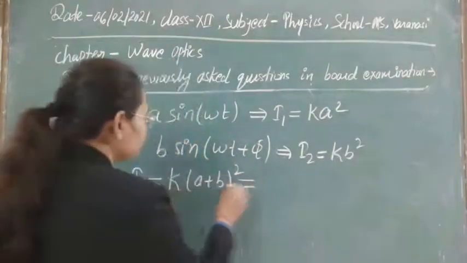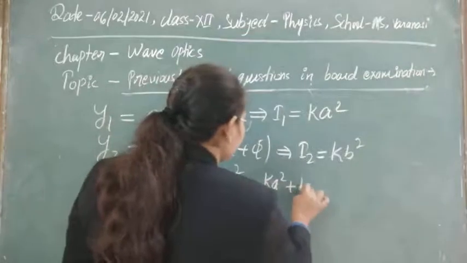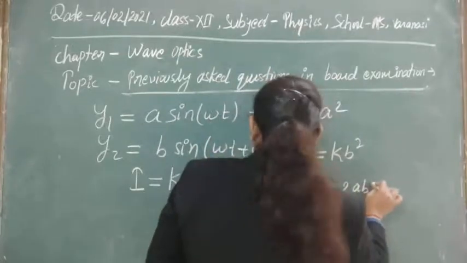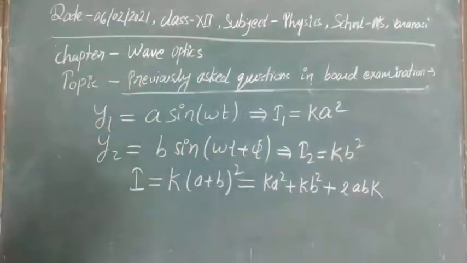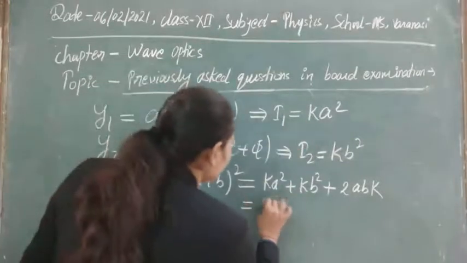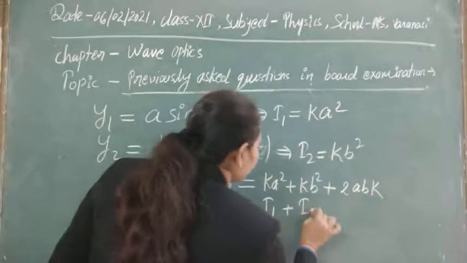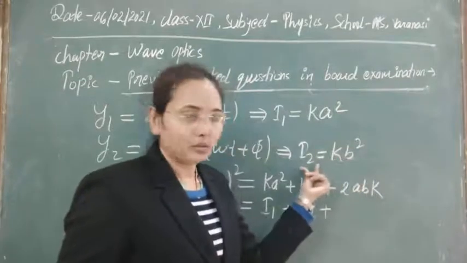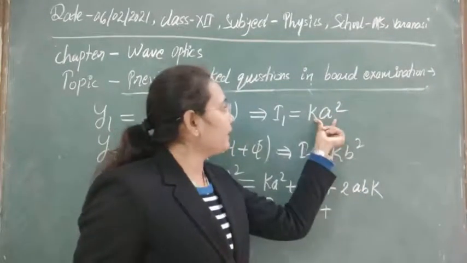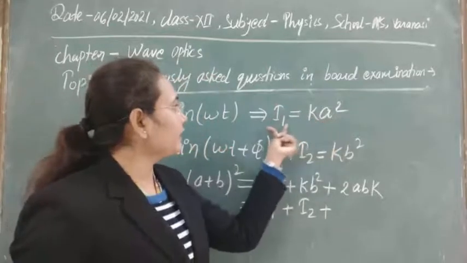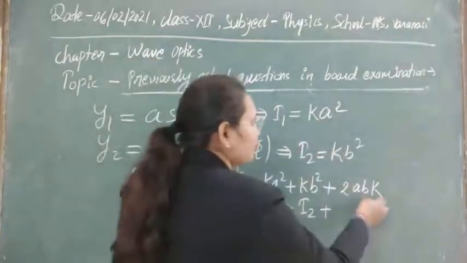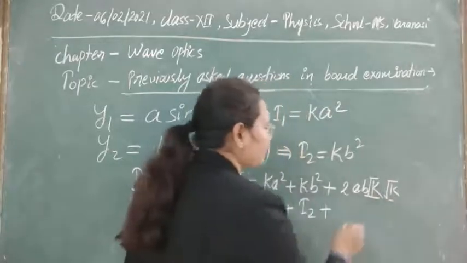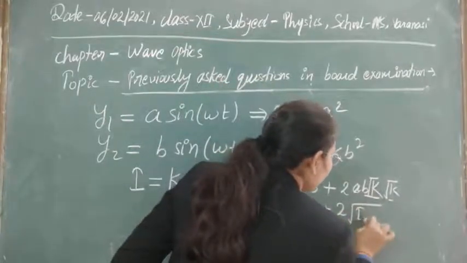Opening this, we get K A square plus K B square plus 2AB into K. In place of K A square we can write I1, in place of K B square we can write I2, and in place of the cross term we can write 2 root I1 I2.